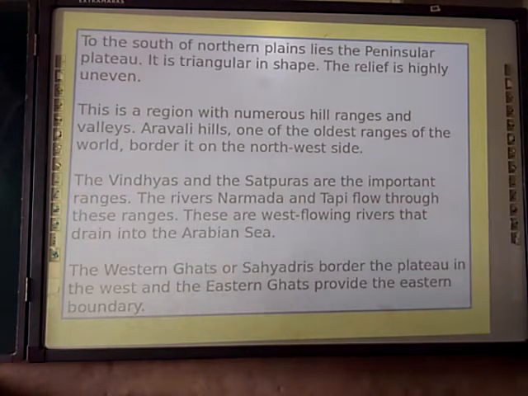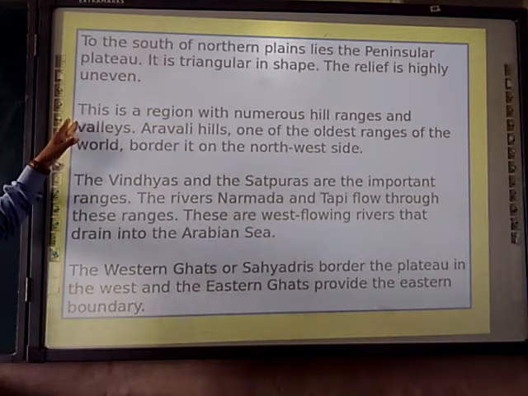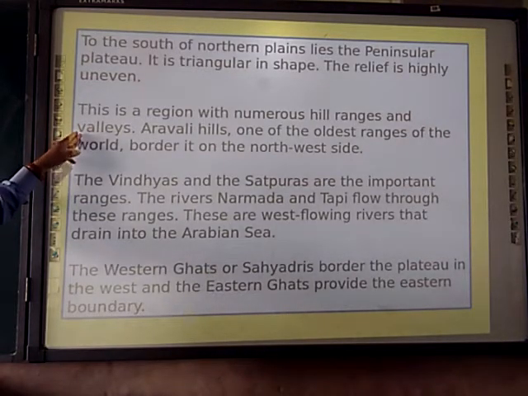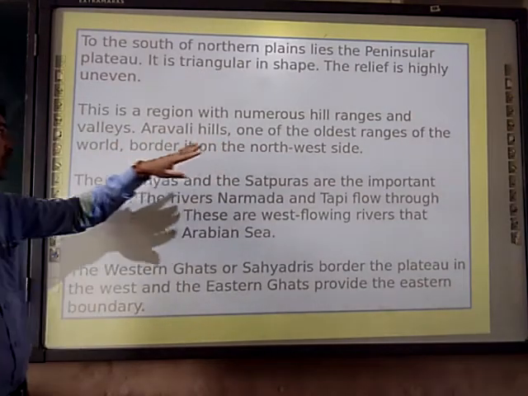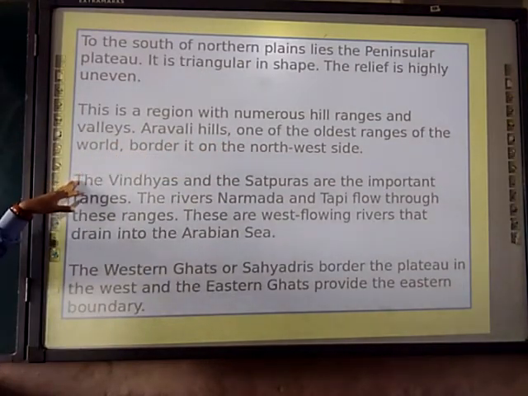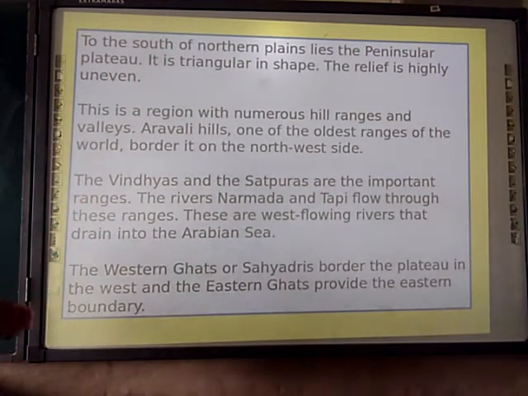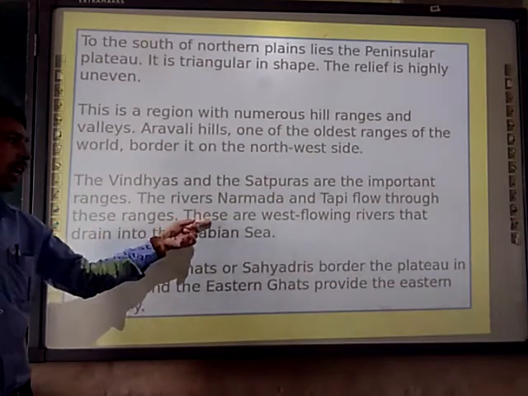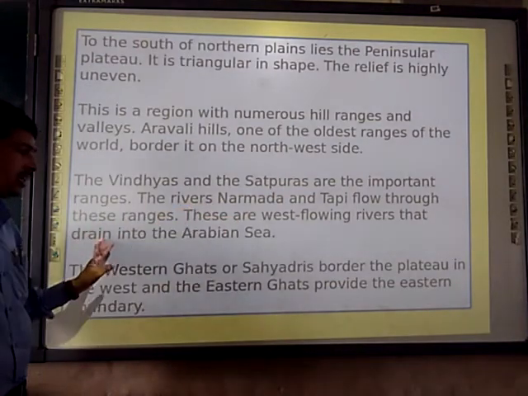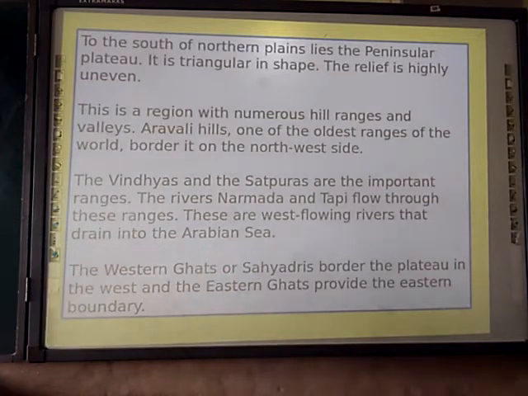Next, south of the northern plains lies the Peninsular Plateau. It is triangular in shape and the relief is highly uneven. This is the reason numerous hill ranges and valleys are there. Aravalli is the oldest range in the world, bordering on the southwest side. The Vindhyas and the Satpuras are important ranges, and the rivers Narmada and Tapi flow through these ranges, and these are the only 2 rivers which drain their water into the Arabian Sea. Moving further, the Western Ghats or Sahyadri border the plateau in the west, and the Eastern Ghats provide the eastern boundary.